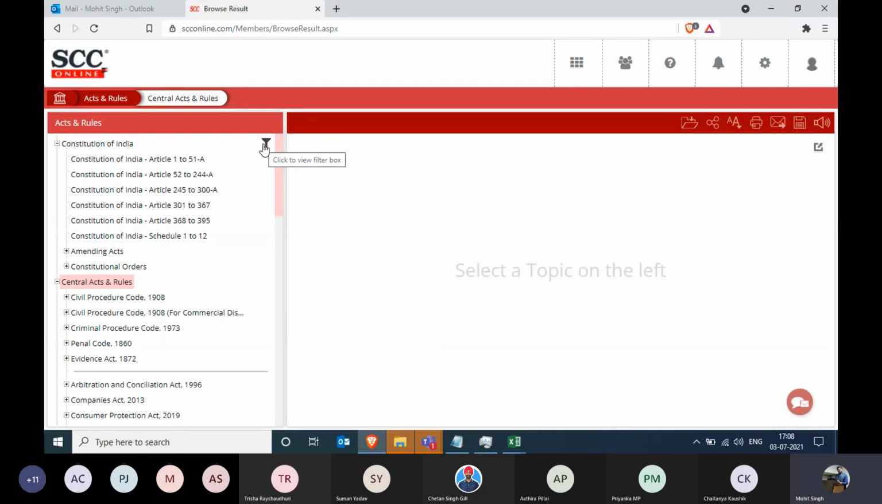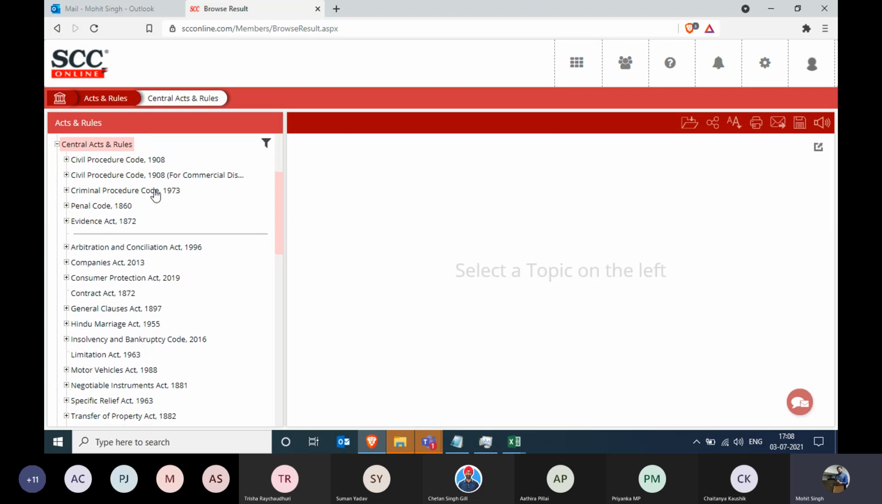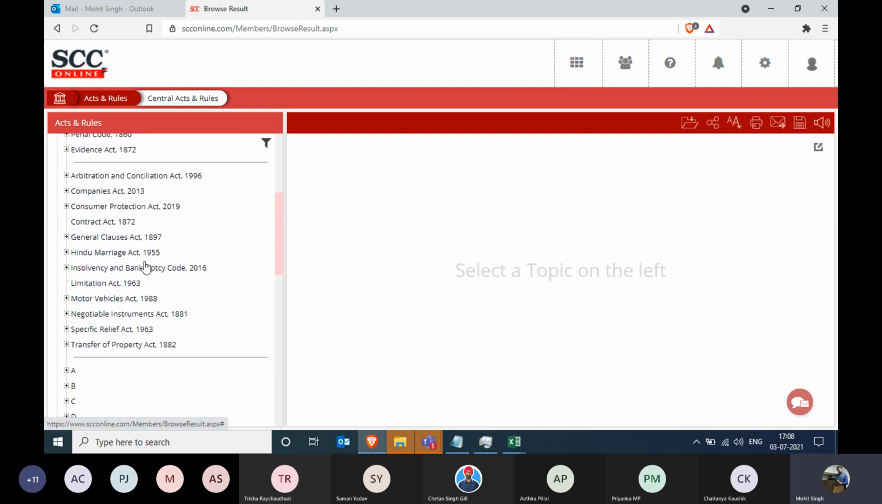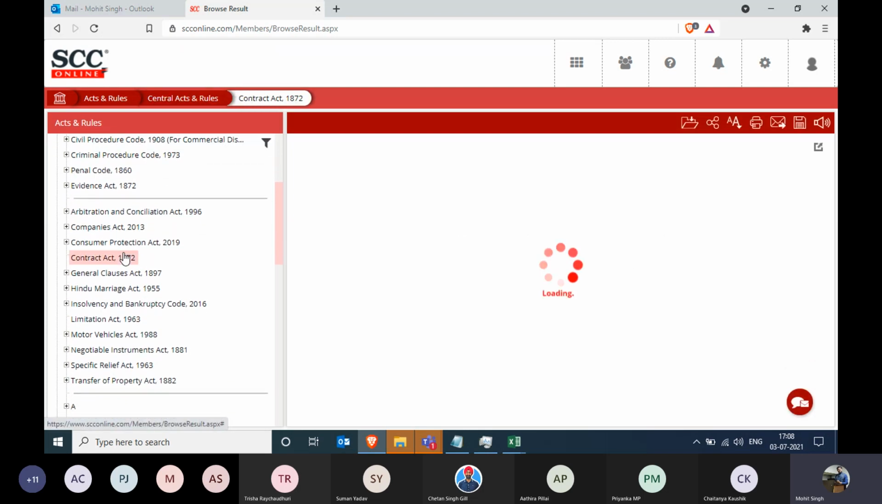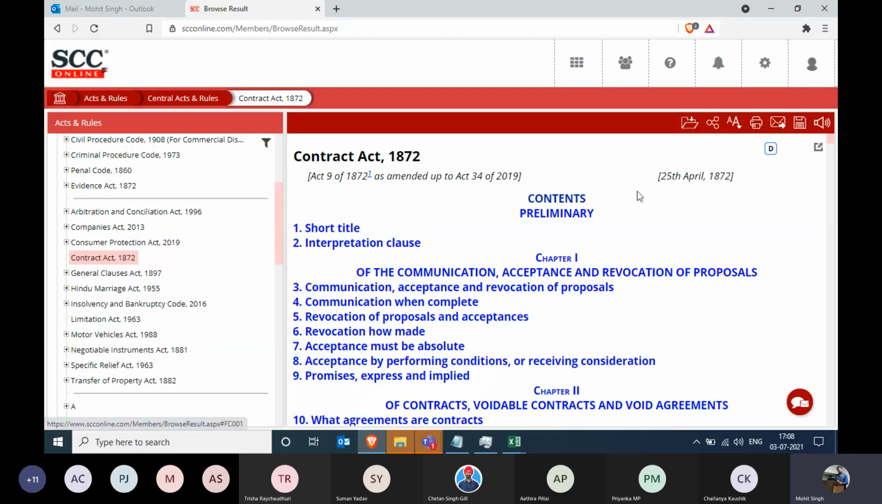But I need to keep in mind while typing the name of the act, I should not type the short form, but the full form of that particular act. Now, in the central acts, when we click on any act, for example, let's take this Contract Act, we all know how to read this act and how to save this in our machine by clicking on these toolbars.